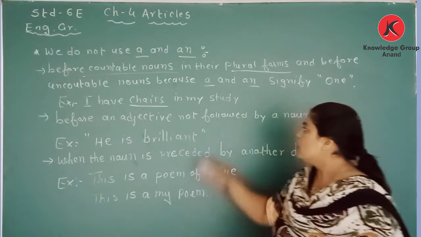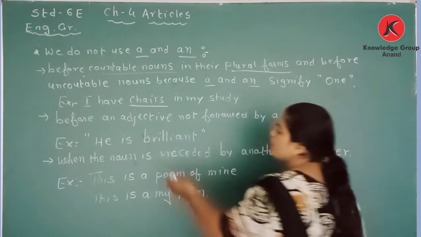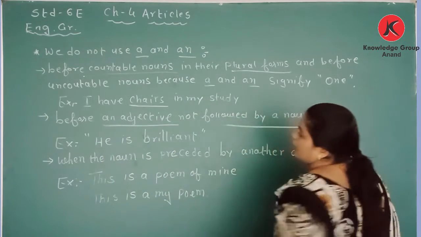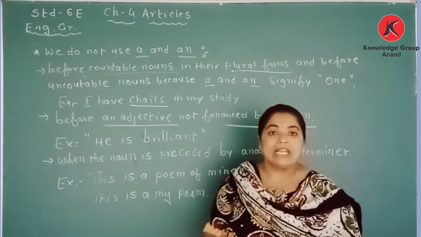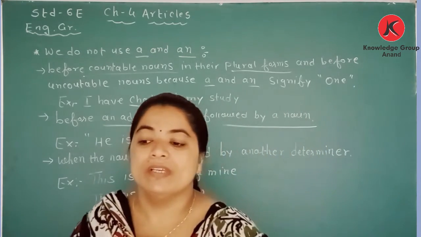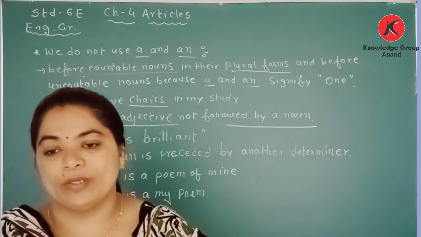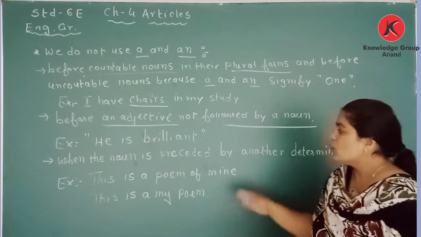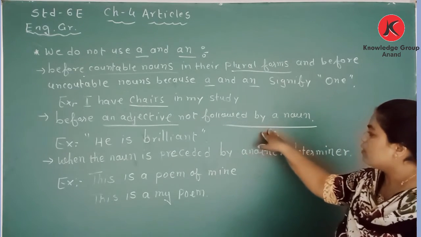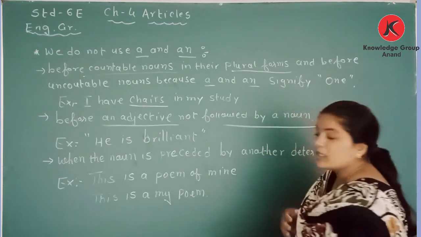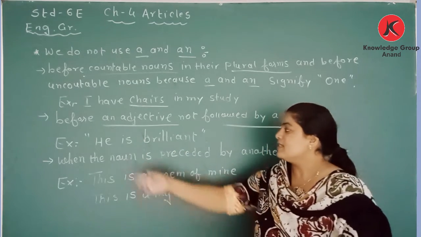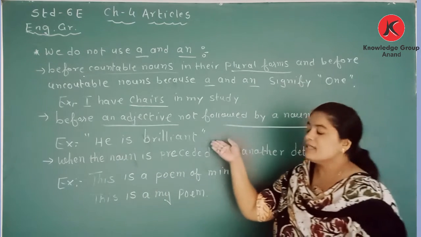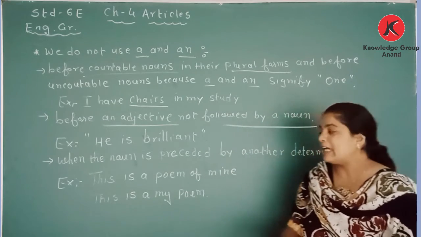Next, we do not use a or an before an adjective not followed by a noun. For example, he is brilliant. The word brilliant qualifies the quality of a person, so it is an adjective. This is a right sentence. But if we write, he is a brilliant, then that is a wrong sentence.